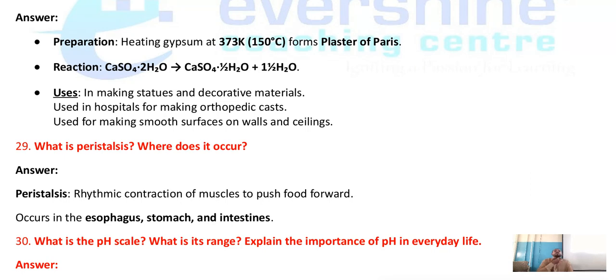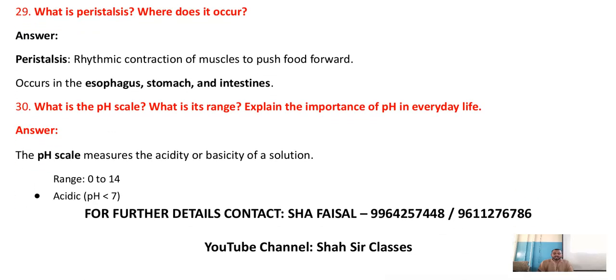It helps the smooth passage of food. The food should go smoothly inside the stomach. So that movement is called peristalsis. Where does it occur? It occurs in the esophagus, stomach and intestines. Now, what is the pH scale? What is its range? Explain the importance of pH in everyday life.